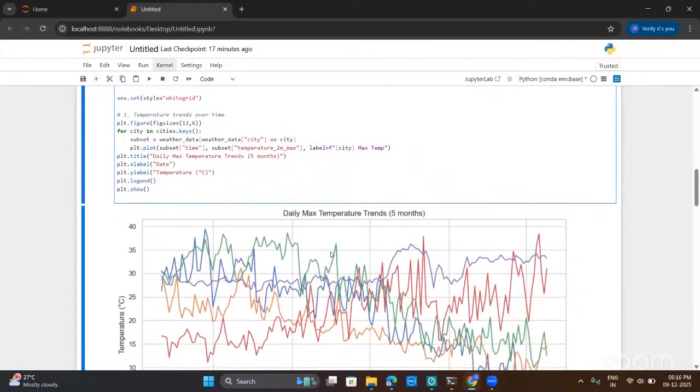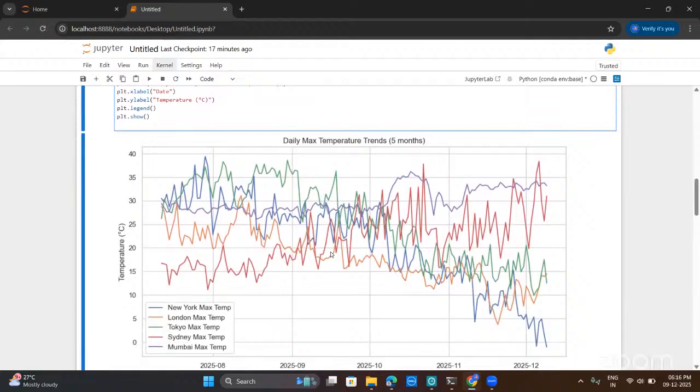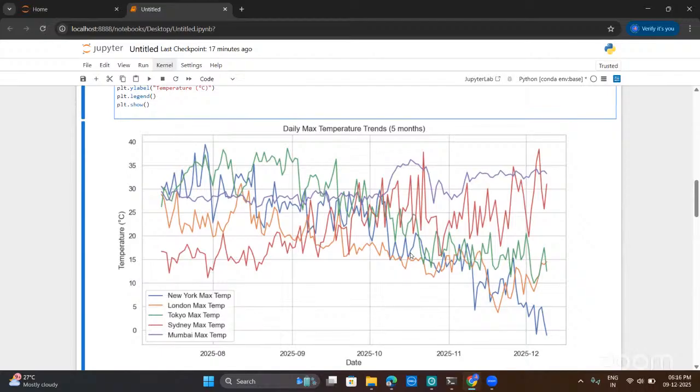Here, this is a line chart to compare the daily maximum temperature trends, showing seasonal patterns and heat variations across cities.